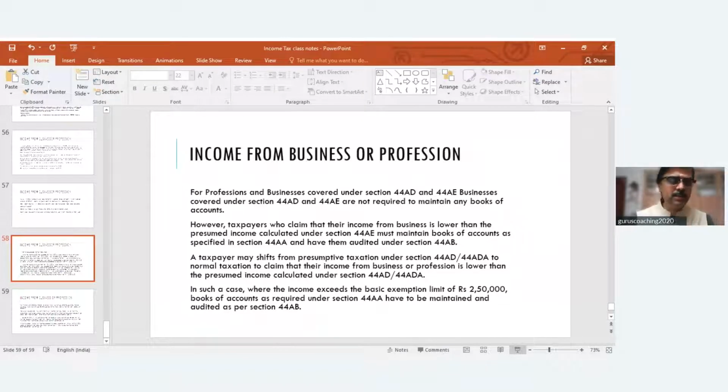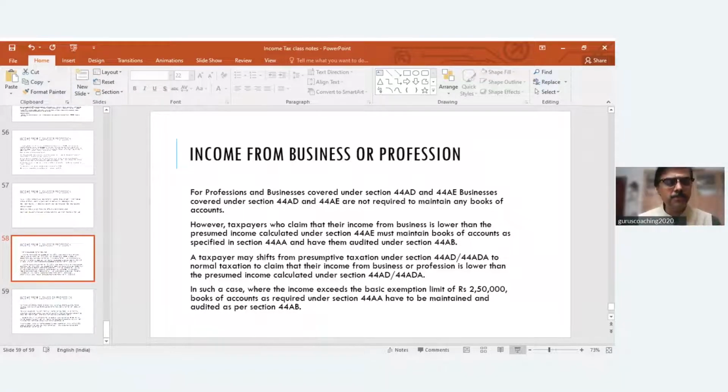Why is there a big gap between a business turnover and the professional turnover? Because there you are talking of 8% of turnover as income. Here you are talking of 50% of your turnover as income. Why do you think there is a big gap? Because the expenses will be high for the business. You're right.